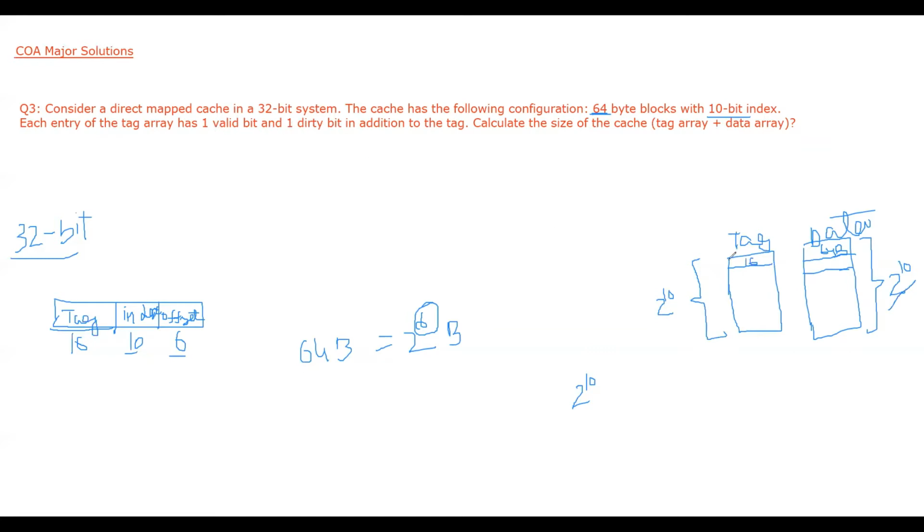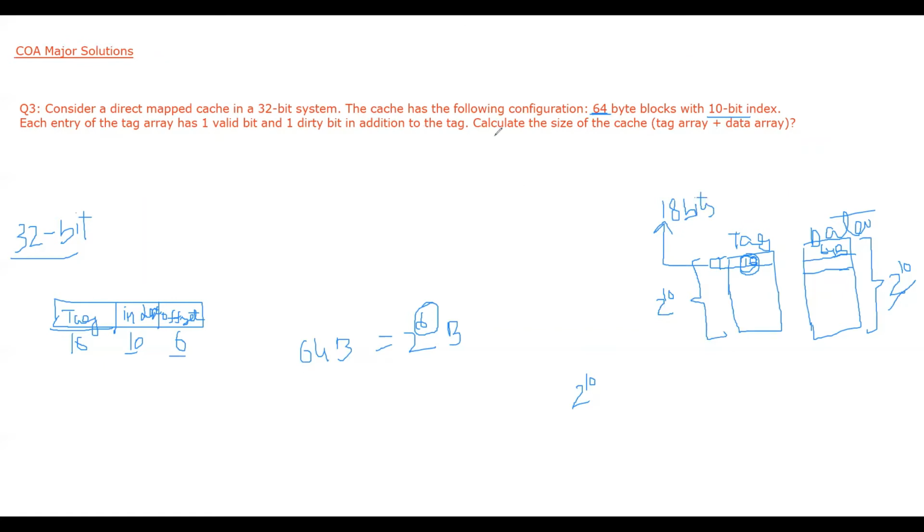So that means each entry of the tag has 2 extra bits. So each entry has 16 bits as tag and these 2 extra, so it will be 18 bits.